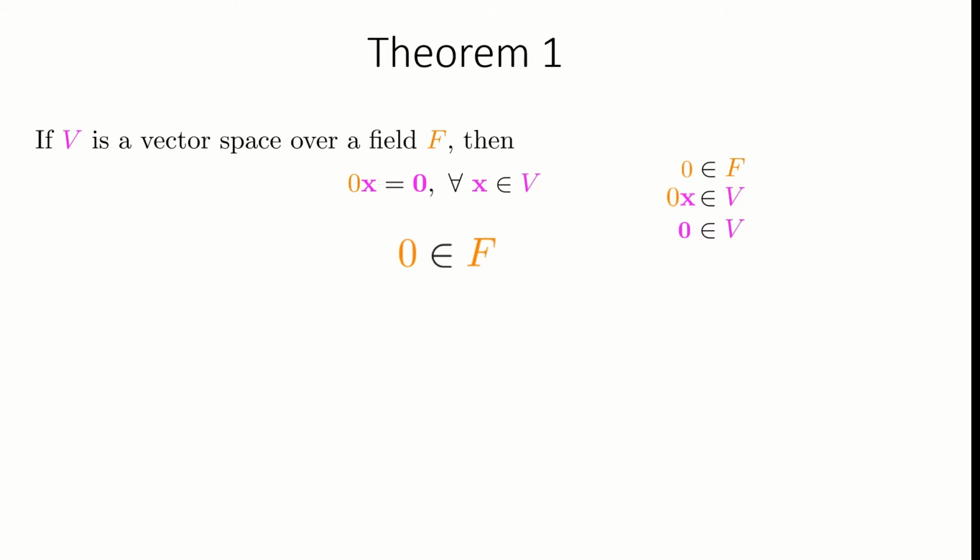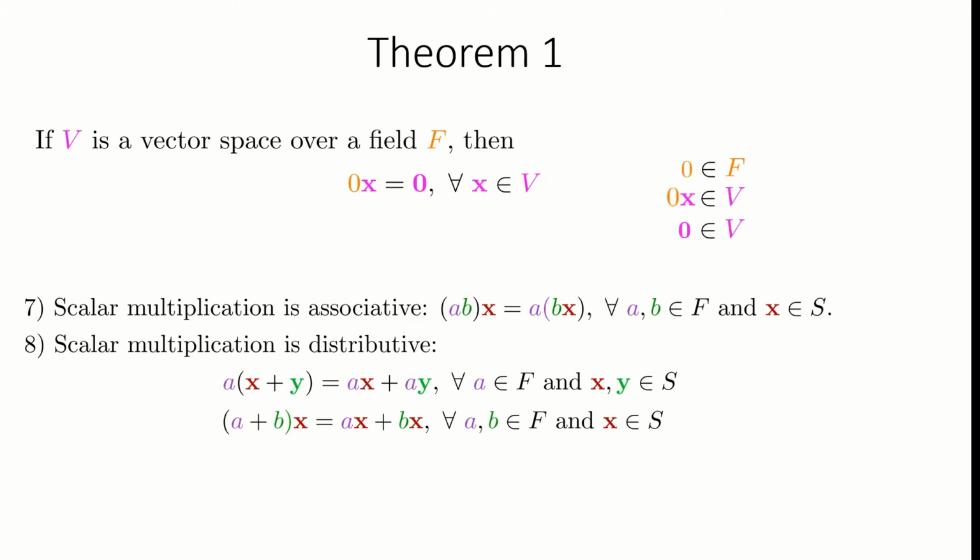But what is this 0 in the field F? I will not go into detail about defining a field to keep our focus on vector spaces. Let us briefly look at what this 0 element in the field is. You remember the properties of associativity and distributiveness of scalar multiplication for a vector space? But how are the addition and the multiplication of two scalars defined? They are defined by the field F. A field is a set that defines the addition and multiplication of its elements along with other properties.